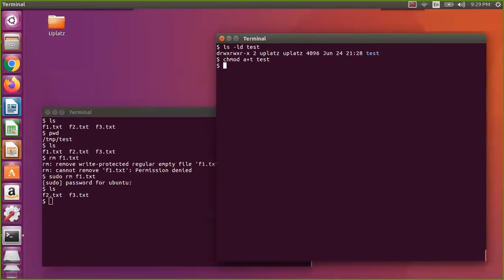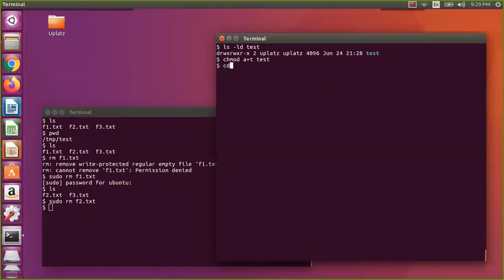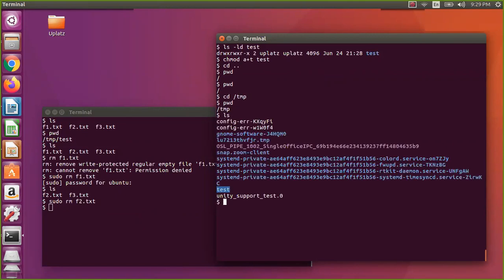Now if you give this sticky bit, let us try to remove f2. If f2 works, oh, it is working. Okay, so not for the test directory maybe. Let me check on this temp directory. So let us remove a plus t, a minus t, a plus t.